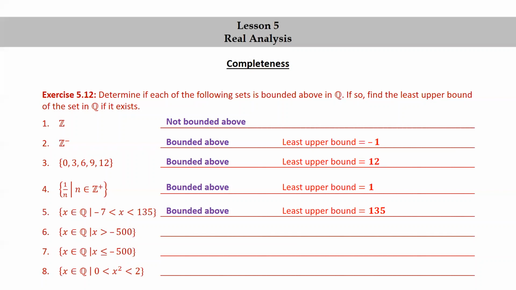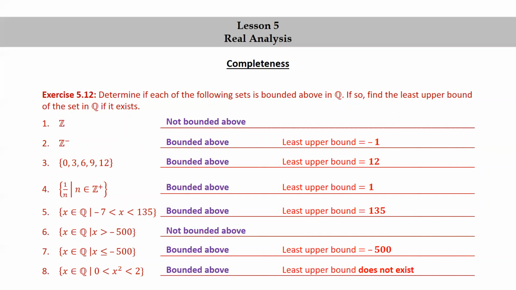The set of rational numbers x such that x is greater than -500 is not bounded above. The set of rational numbers x such that x is less than or equal to -500, this is bounded above, and the least upper bound is -500. The set of rational numbers x such that 0 less than x squared less than 2, it is bounded above, but the least upper bound does not exist.